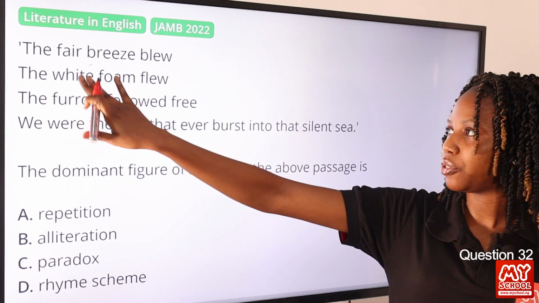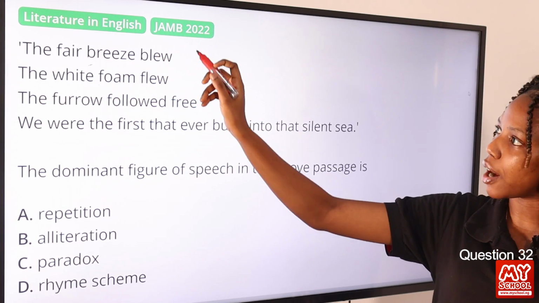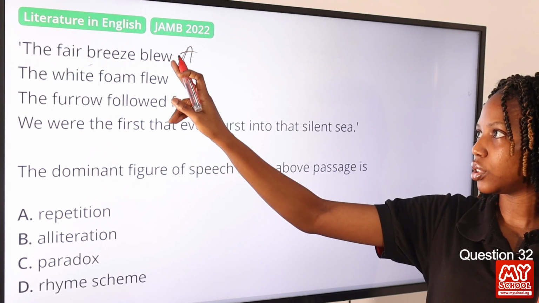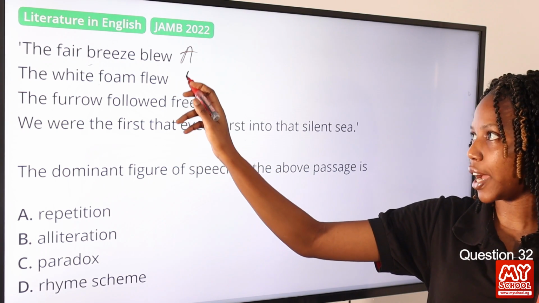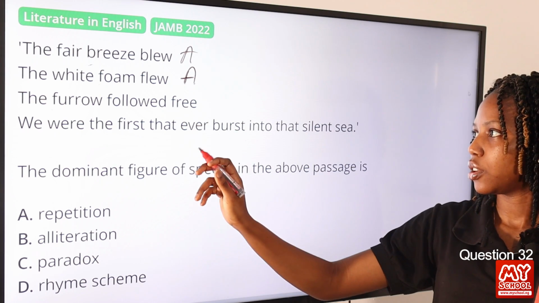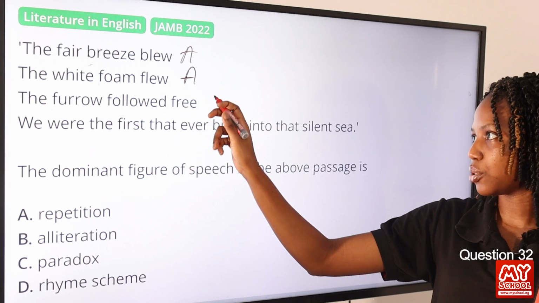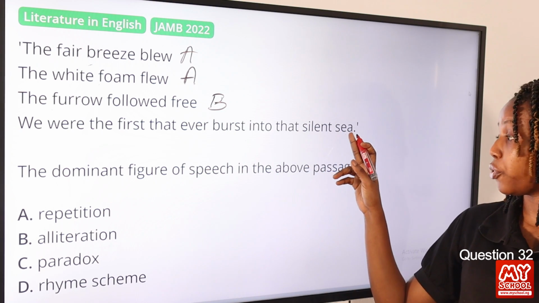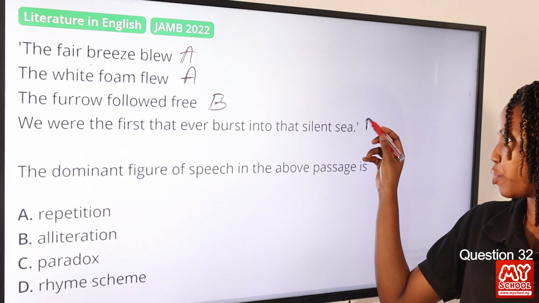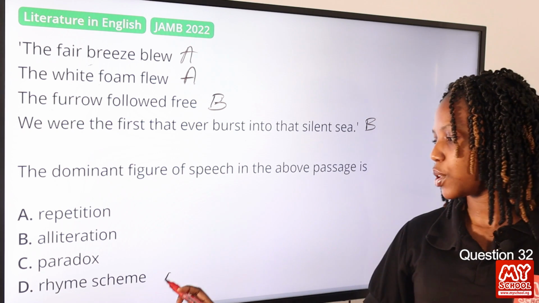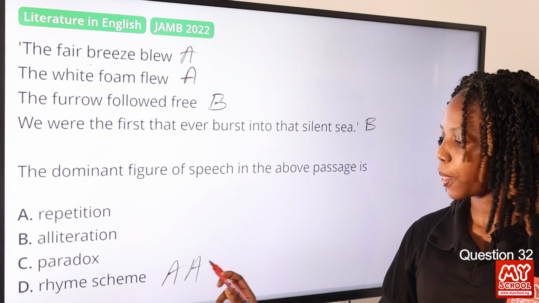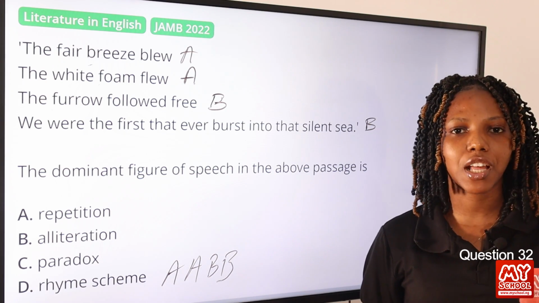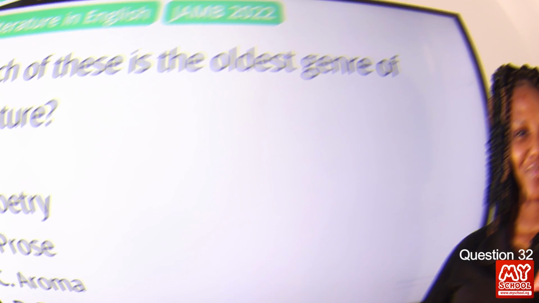So let's start with the first line, blew, the long oo sound, and we have A. Flew, also the same thing with the first line, so we have A. Free, the long E sound, so we have B. And the fourth line, we also have B. So we have the rhyme scheme A, A, B, B. So option D is the final answer to this question.